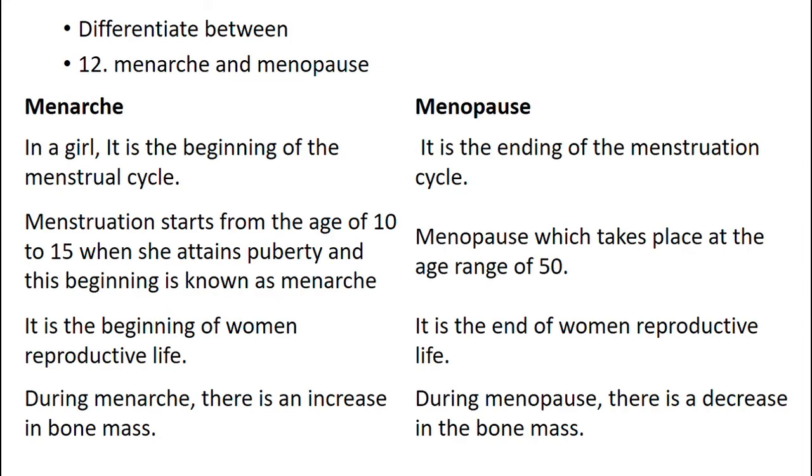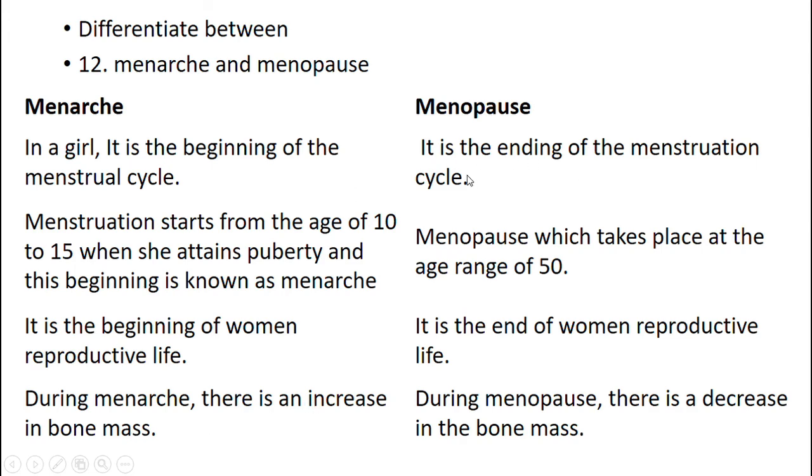Difference between menarche and menopause. Menarche in a girl is the beginning of the menstrual cycle, and menstruation starts about the age of 10 to 15 when they attain puberty, and this beginning is known as menarche. It is the beginning of women's reproductive life. During menarche, there is an increase in the bone mass.